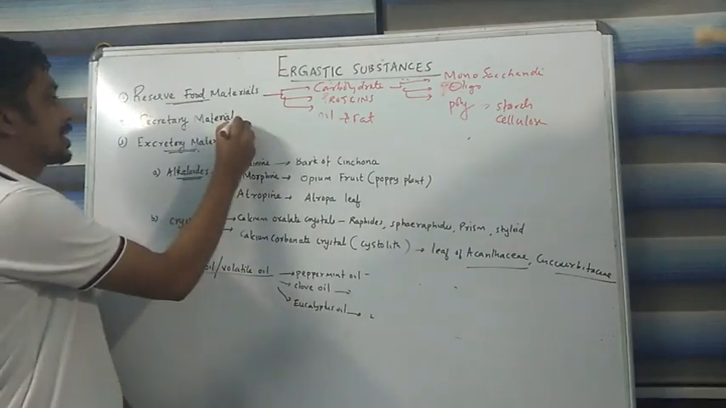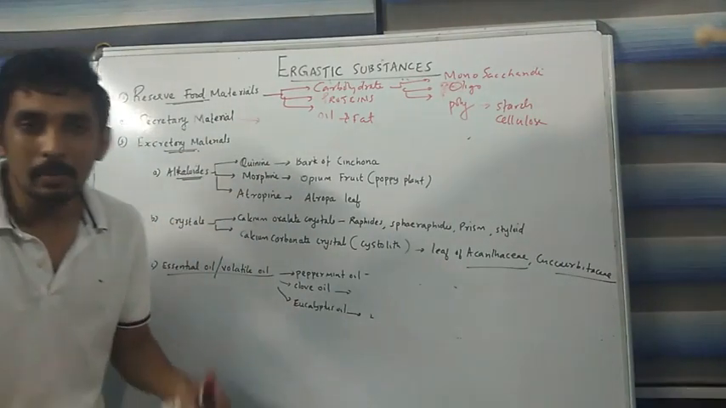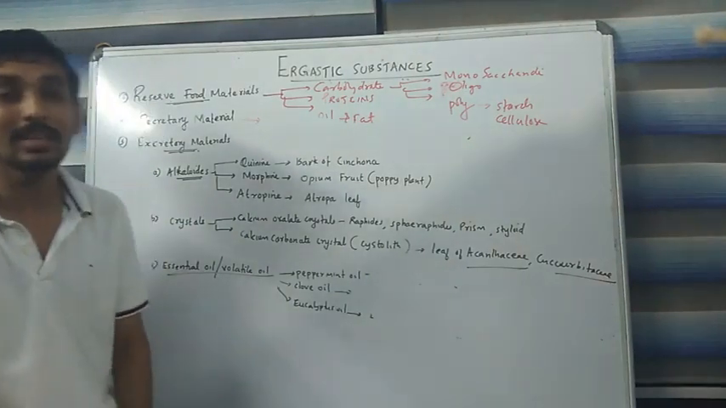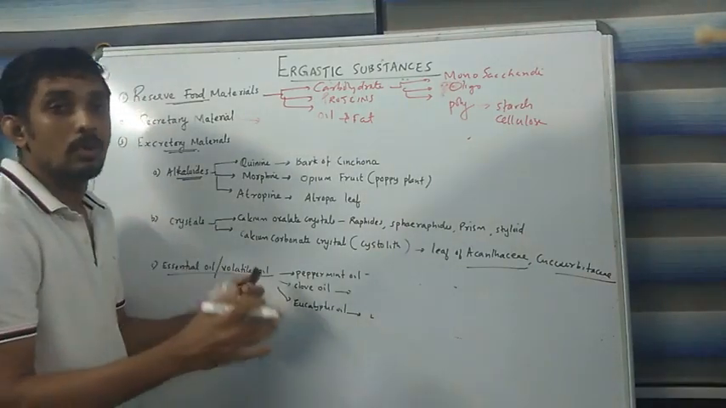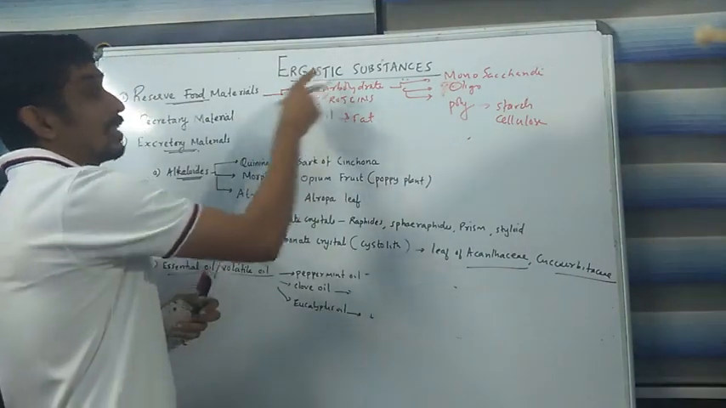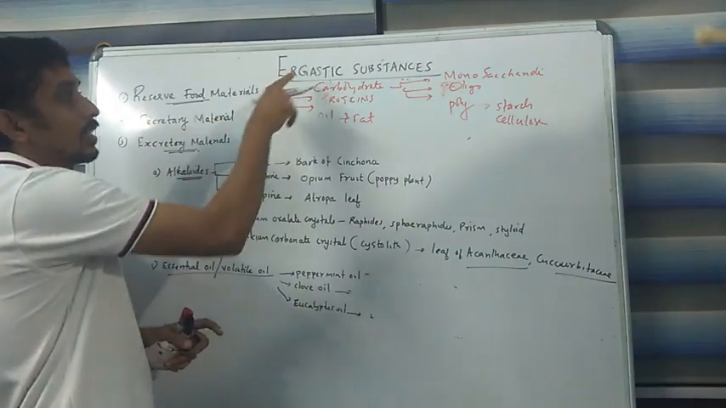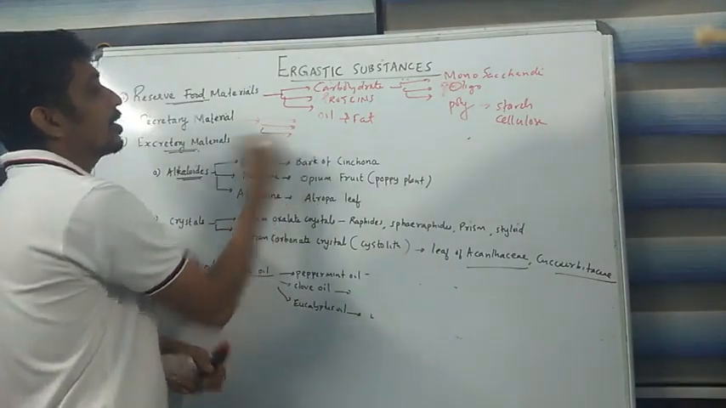When we move into the second category, that is called secretory material. These are the dead material produced as a secretion product. These are the secretion product of live plant cell, but they are also dead material. That's why it comes under the category of organic substance. And this secretory material can be classified into three.